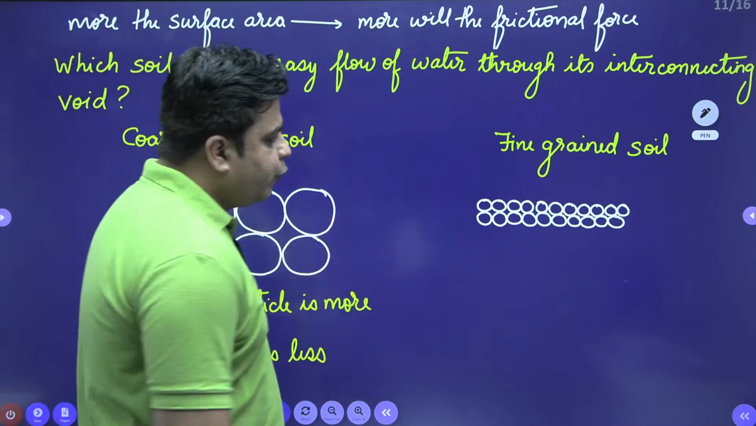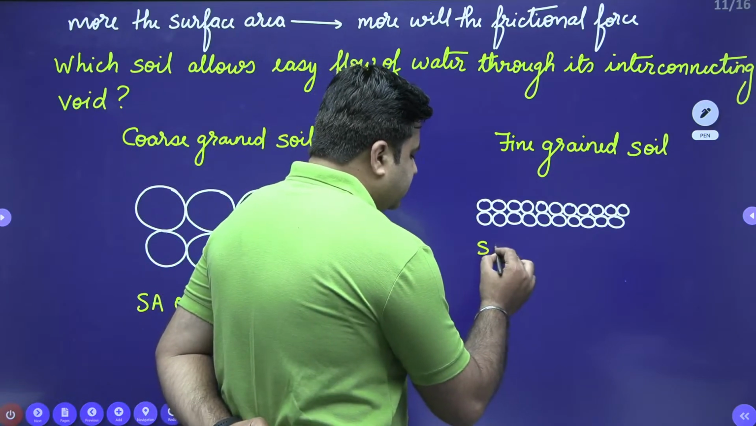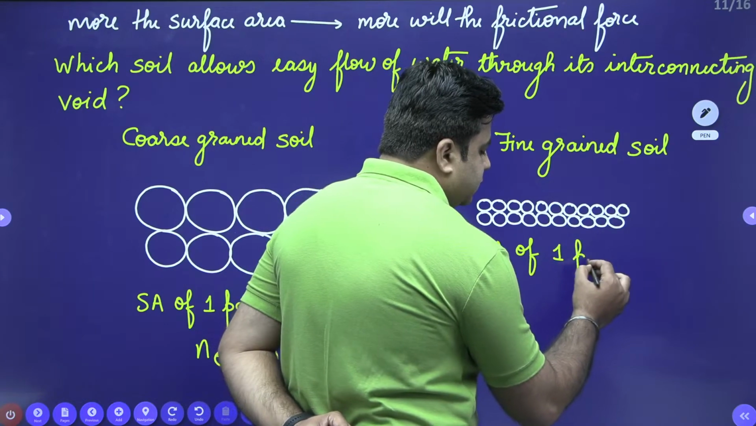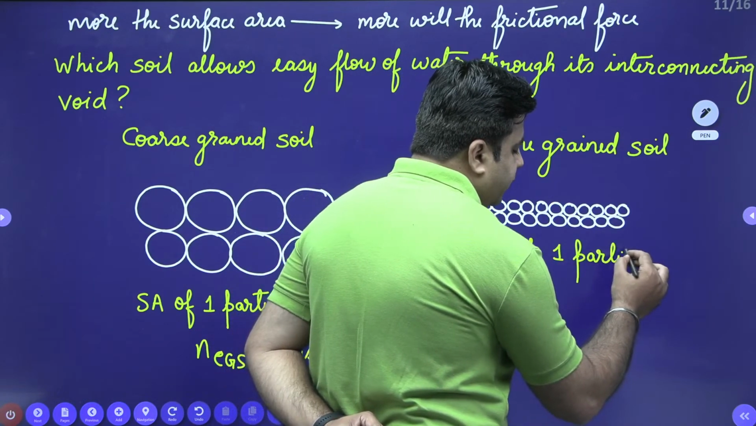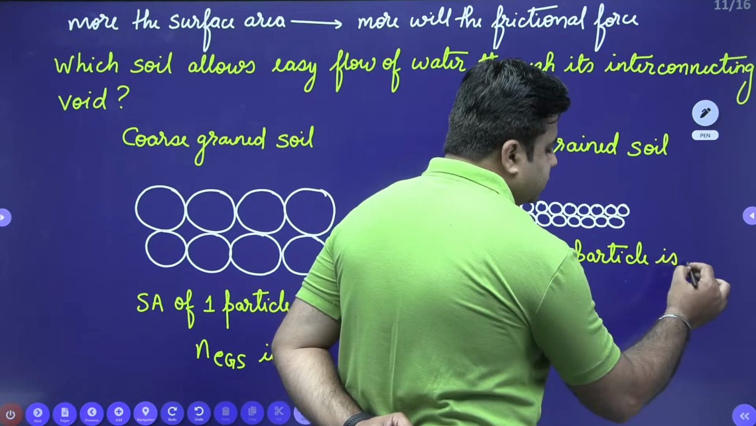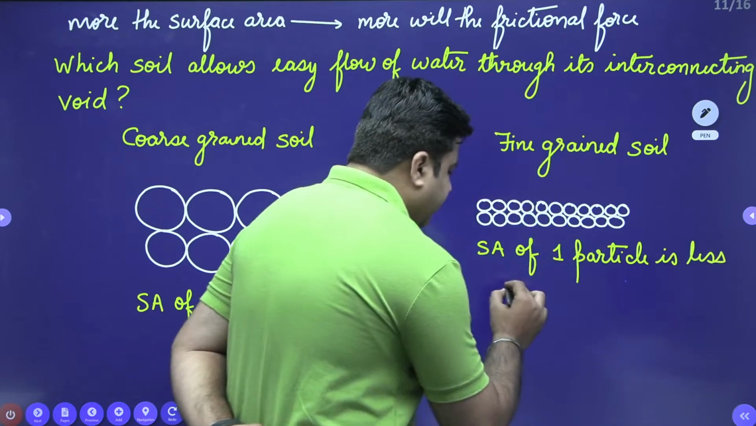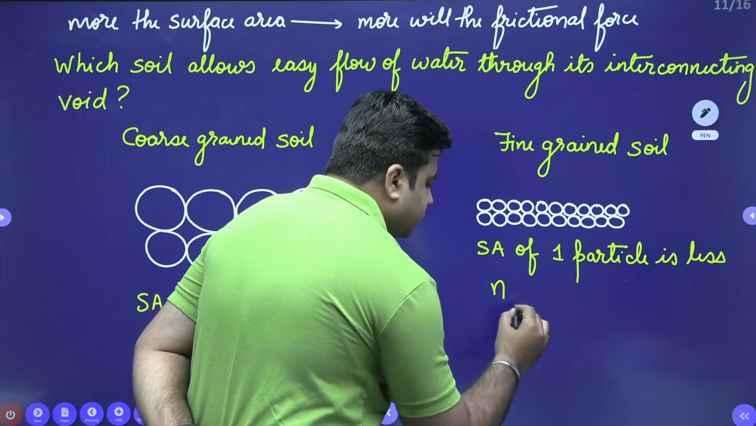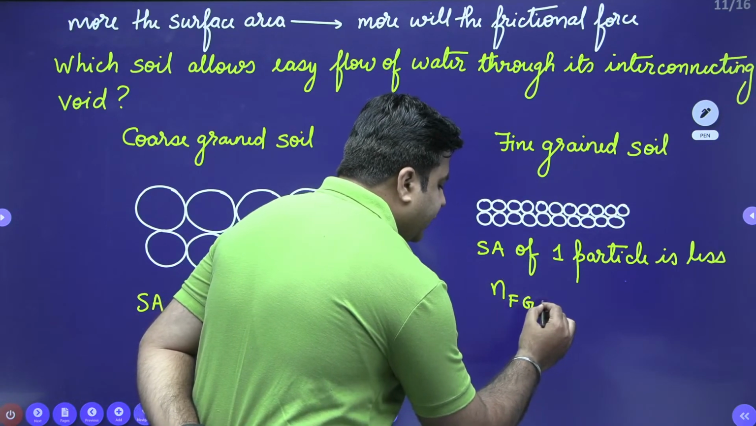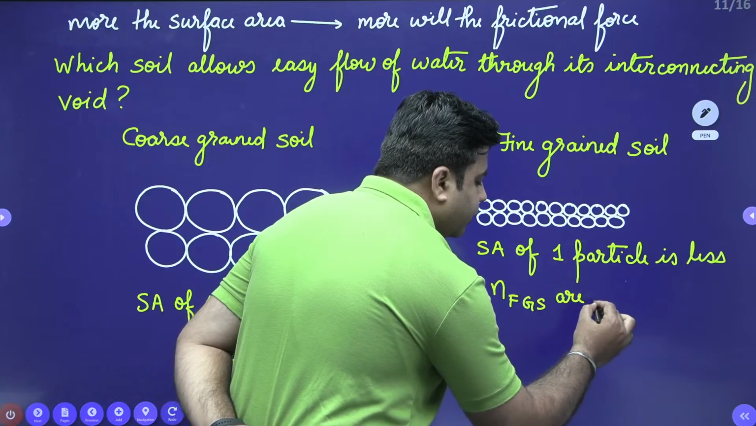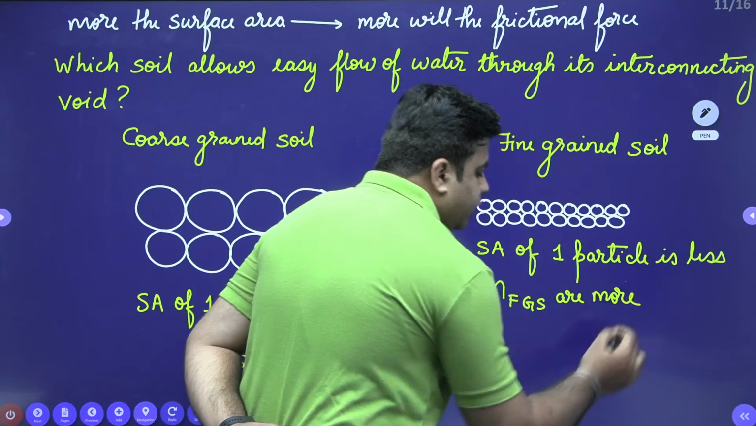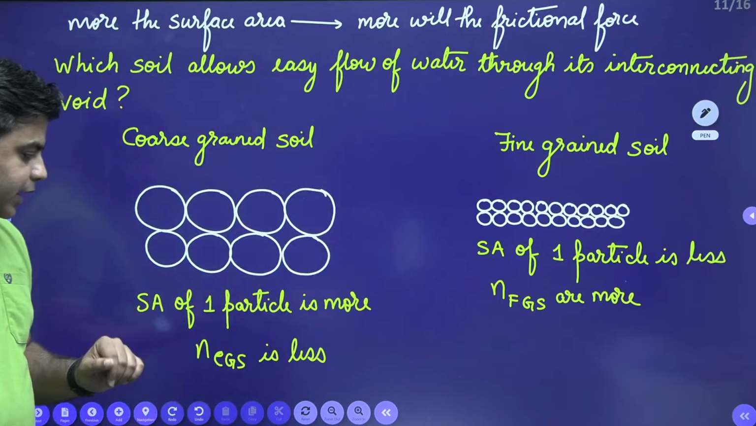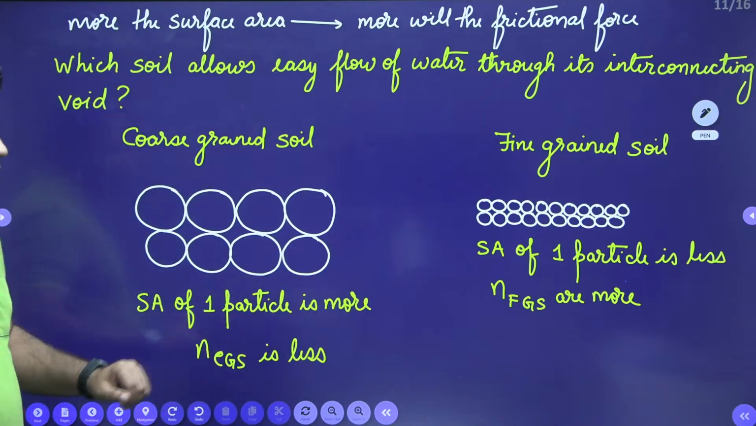On the other hand, for fine grained soil, surface area of one particle is less. But number of particles for fine grained soil are more, right, compared to coarse grained soil.